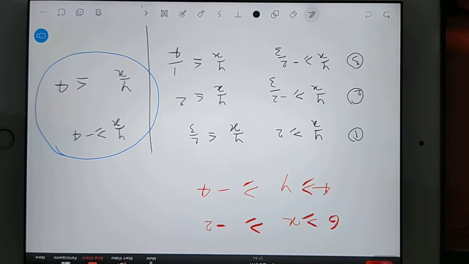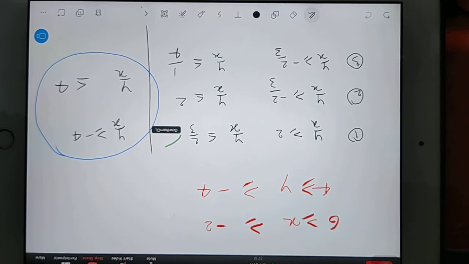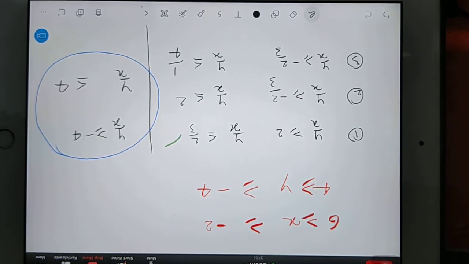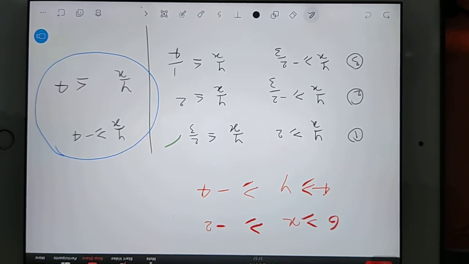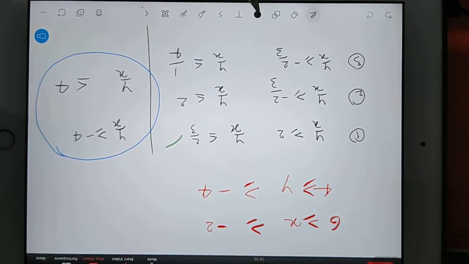Tick on the screen which option is correct. Okay, other students, see how will you think on this question? Very easy.